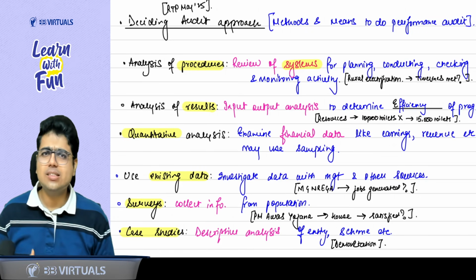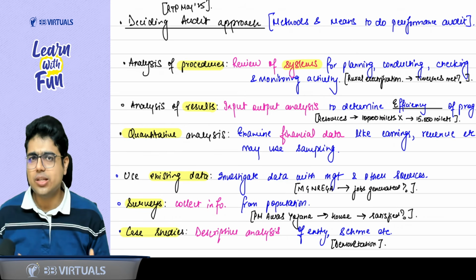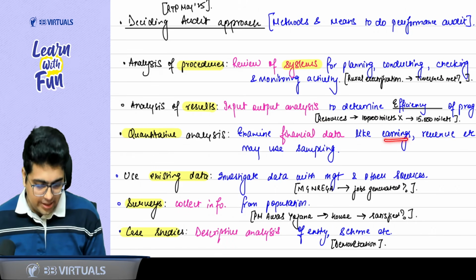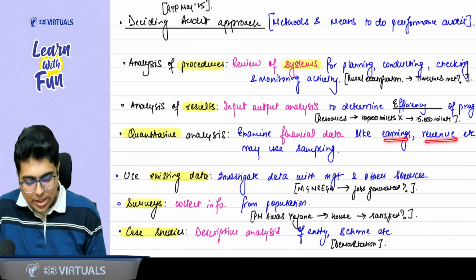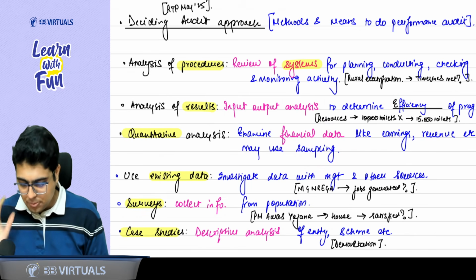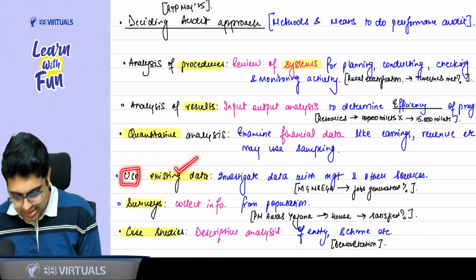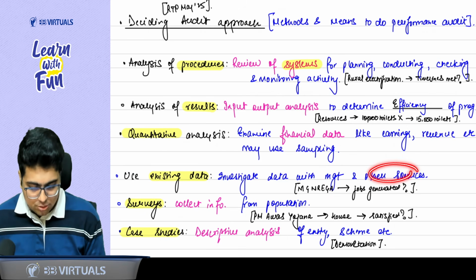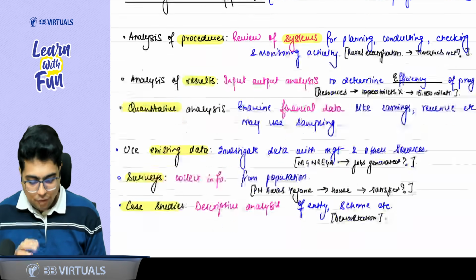Third analysis, quantitative analysis. Quantitative analysis is just like financial analysis. You are doing the analysis of financial data. So examine the financial data like earnings, revenue. Now to examine these things, you can definitely use sampling. Fourth point, use of existing data. So whatever data is available with management and other sources, you can check that data. For example, there was a